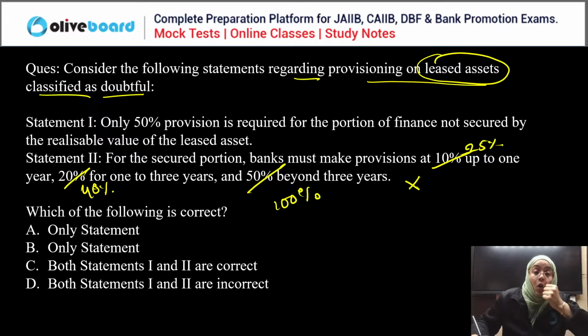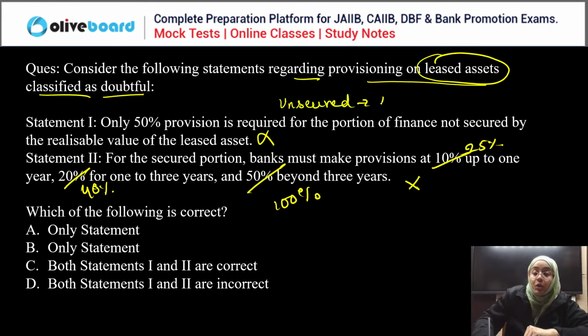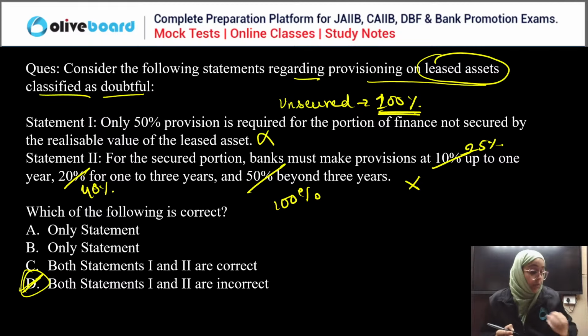Now, second, only 50% provisioning for the portion which is not secured by the realizable value of the leased asset. If it is talking about the unsecured portion, 100% of the provisioning is done for the unsecured portion, obviously. So if we talk about the correct answer, both the statements are incorrect, guys. Clear? Done? Everyone, can we move to the next question?